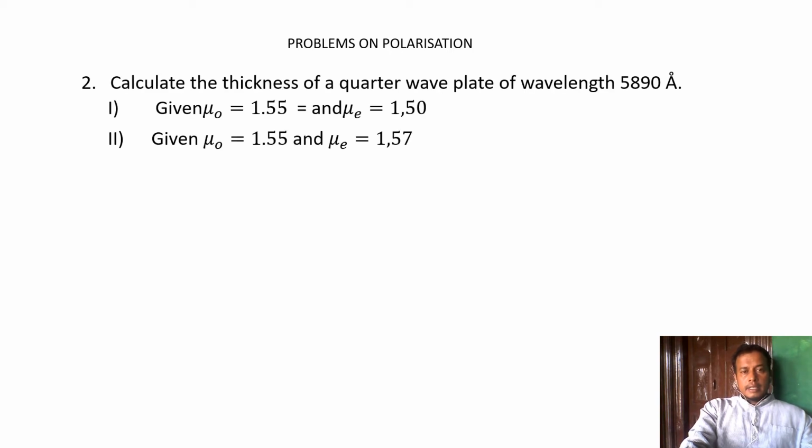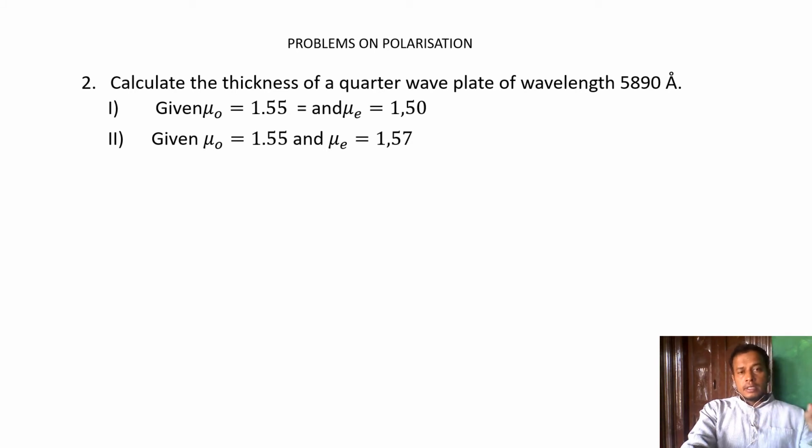Seeing the next problem, there are two sub problems. Calculate the thickness of a quarter wave plate for wavelength 5890 for two sets of refractive indices. For the first one, the refractive index for ordinary is 1.55 and for extraordinary is 1.50. In the second sub problem, the refractive index for ordinary is 1.55 and mu e is 1.57. Here it does not say whether the crystal is negative or positive.